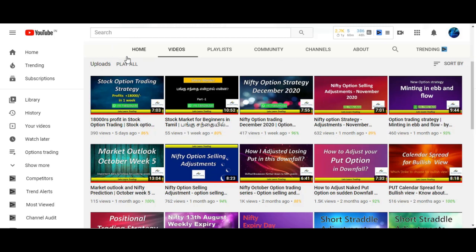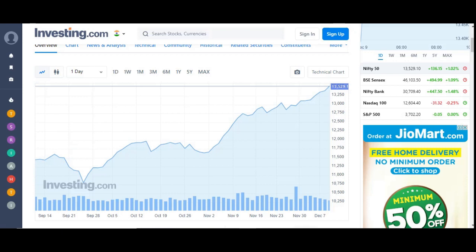Okay, so let's look at how the Nifty performed. You can see this is the rally of Nifty for the past weeks. Nifty started moving up in a very straight line, and right now it's trading at the level of 13,529.